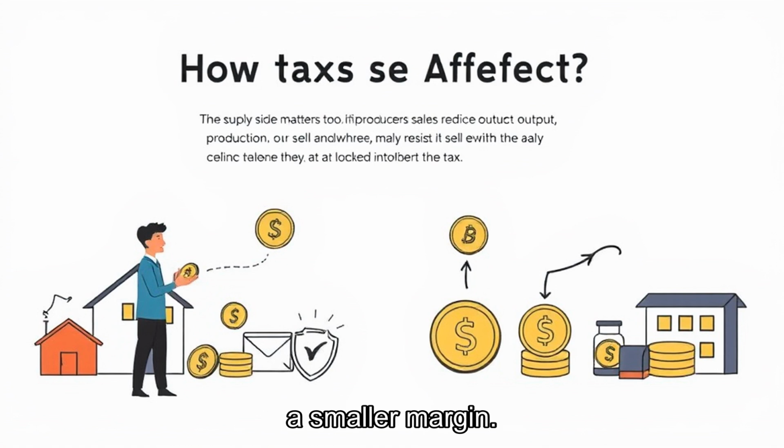The supply side matters too. If producers can easily reduce output, move production, or sell elsewhere, they may resist absorbing the tax. If they are locked into a location or long-term investment, they may accept lower profits for a while. Price changes depend on both buyer behavior and seller options.